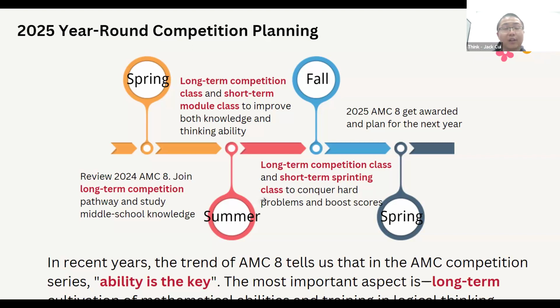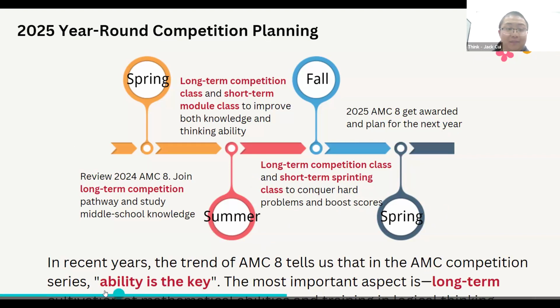You have to continue to study the knowledge points and make them more and more mature in math. But then in the fall semester, we do offer the short-term sprinting class to conquer the problems and boost the scores. We tackle the hardest questions. And then in the spring next year, you take the 2025 AMC8, get awarded, and plan for the next year.